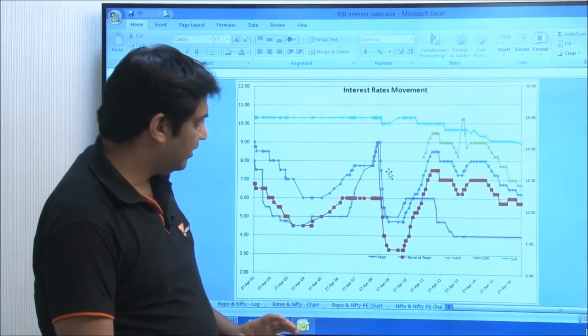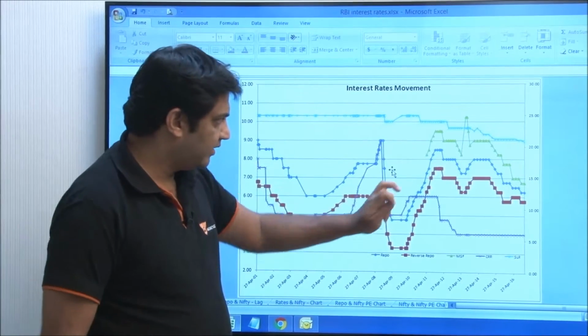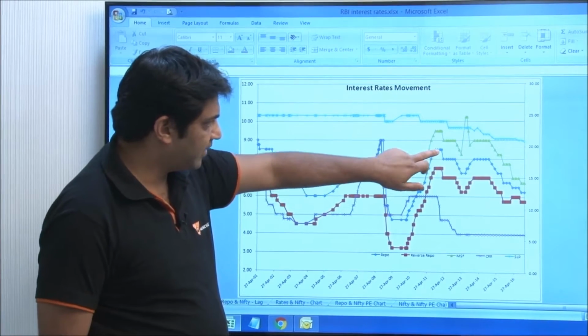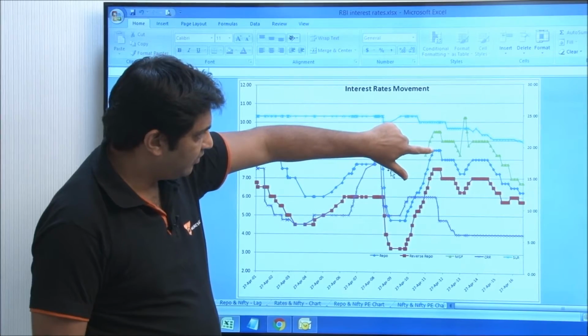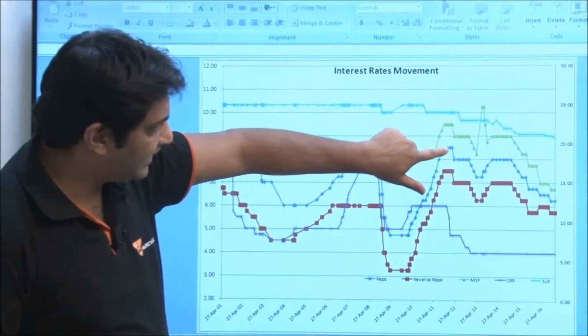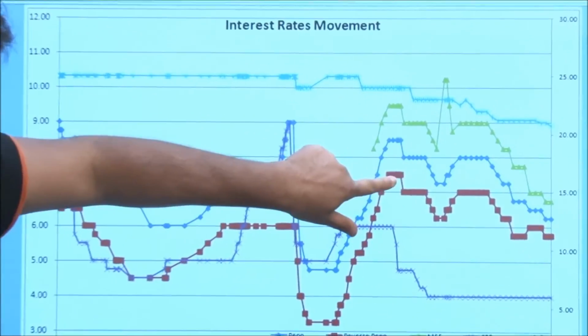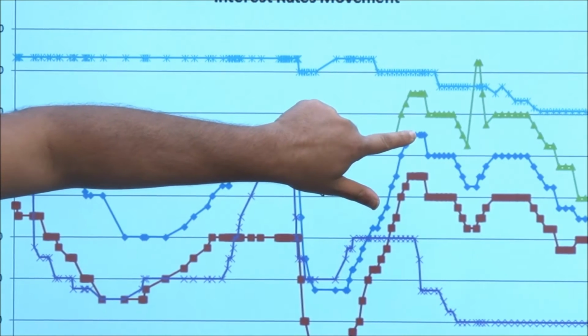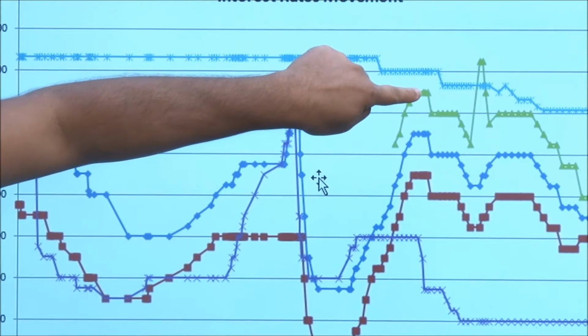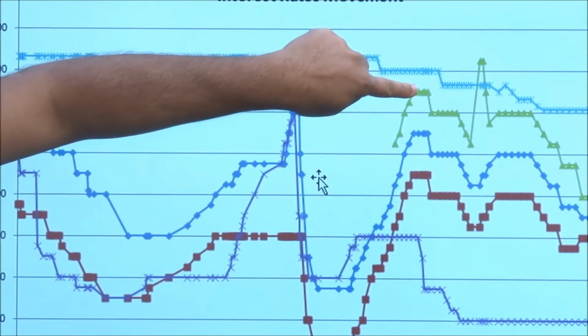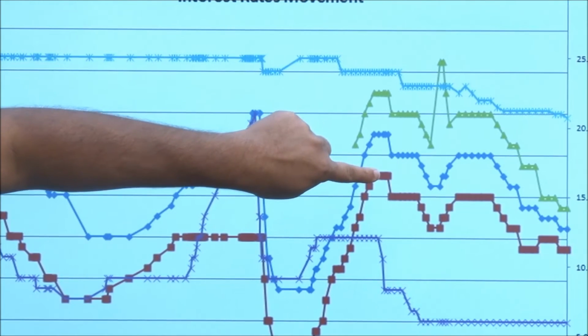So we have three important rates here: the repo rate, which is the blue line. The line which will always be less than the repo rate will be the reverse repo rate, and the line which will always be more than the repo rate will be the MSF. So we have marginal standing facility, repo rate, and reverse repo rate.